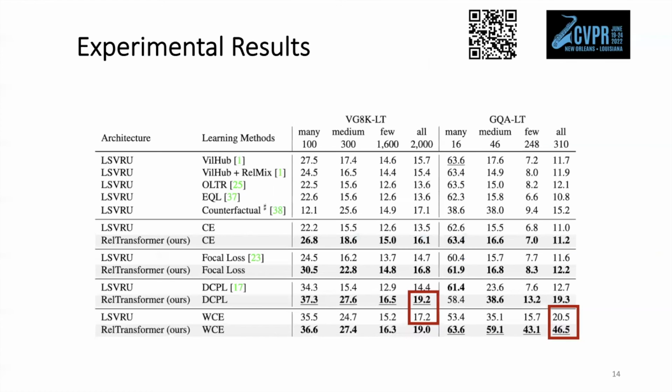We evaluate our model on two large-scale long-tail visual relation recognition datasets, VG8K-LT and GQA-LT. We compared our model with LSVRU, combining with many long-tail loss functions such as focal loss, weighted cross-entropy. We also compare with counterfactual approaches. We can find that RelTransformer can always outperform LSVRU. Specifically, it achieves 19 per class accuracy on VG8K-LT, outperforming the previous best by 2%. It also achieves 46.5 per class accuracy on GQA-LT, outperforming the previous best by 26%.